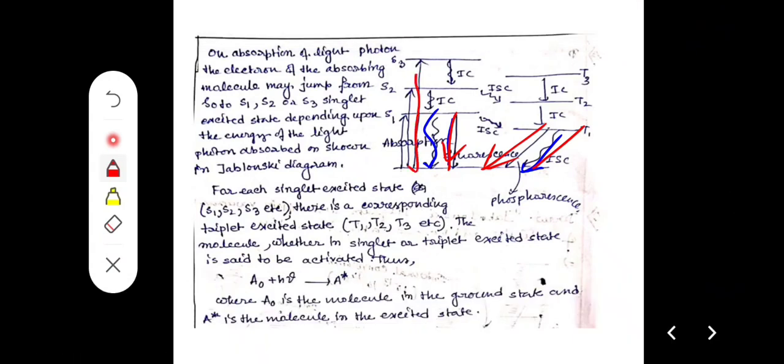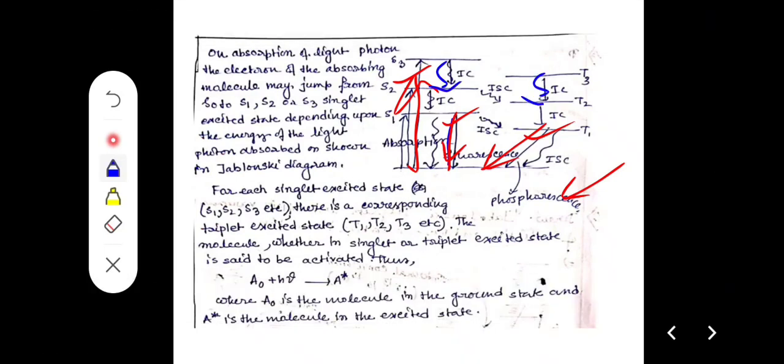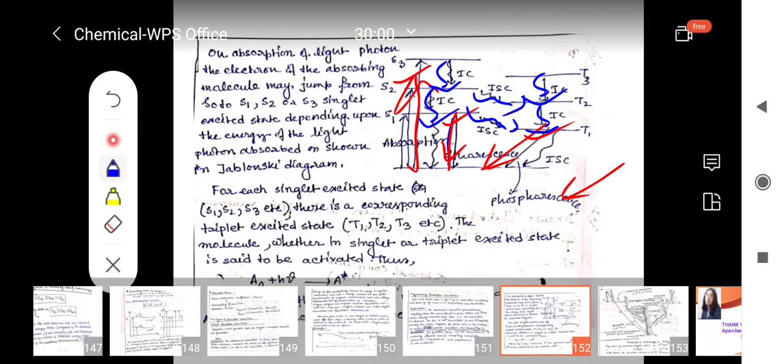That's why absorption, fluorescence and phosphorescence are shown as straight lines, and all the rest are curved lines. Curved line means non-radiative and straight line means radiative. Remember, curved line is non-radiative, straight line is radiative.